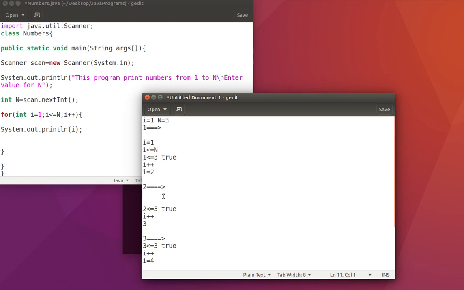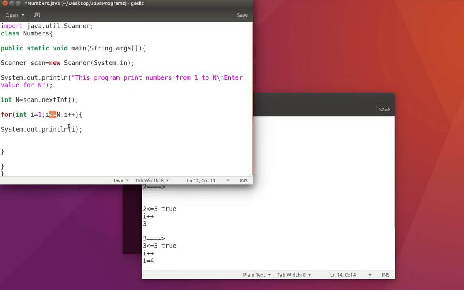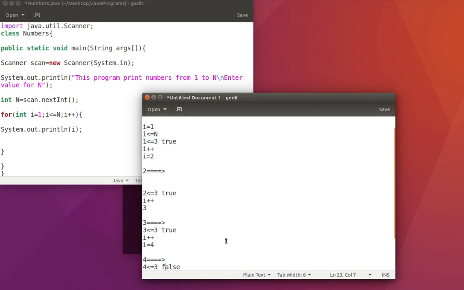Then it goes back and checks the condition again. If the condition is true, it executes the body of the loop, then goes up and increments the i value. This is how the entire flow works.